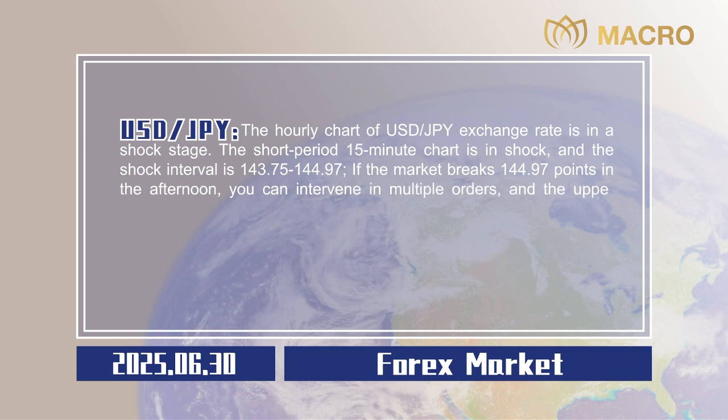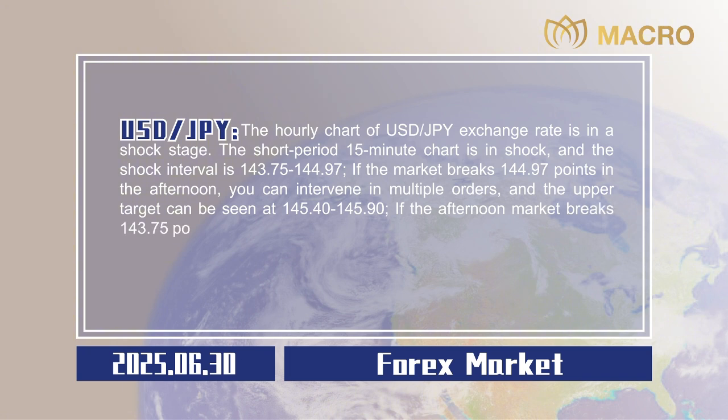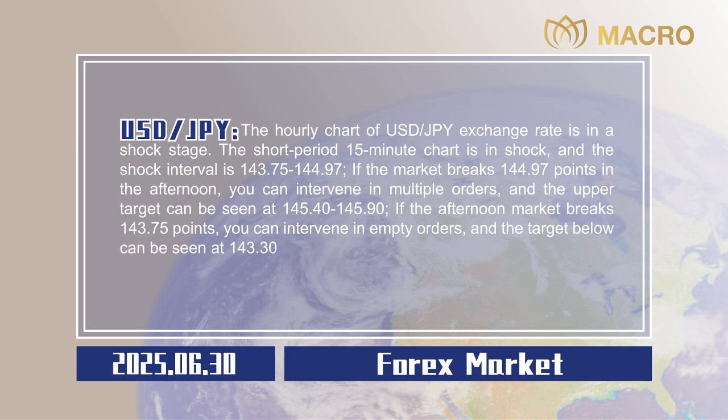upper target can be seen at 145.40 to 145.90. If the afternoon market breaks 143.75 points, you can intervene in empty orders, and the target below can be seen at 143.30 to 142.80. Stop losses are all 20 points, 0.20.